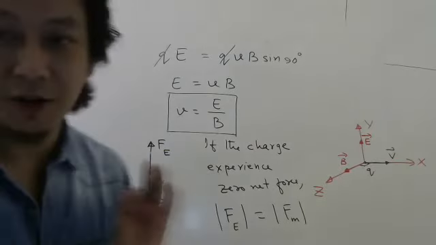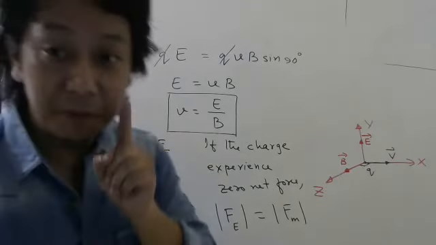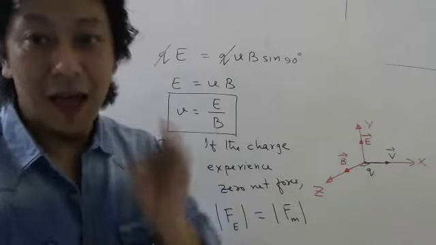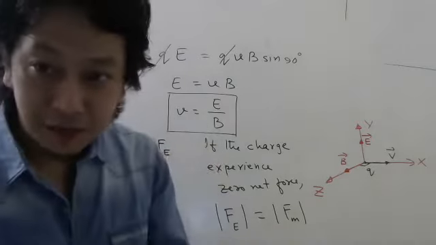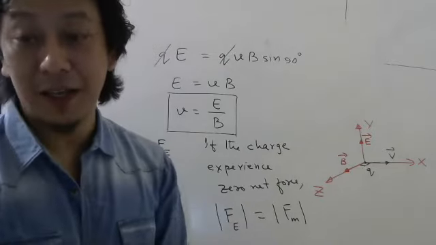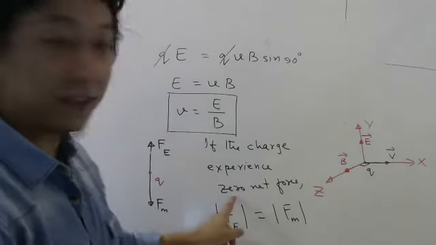Very important point. If the speed of the particle happens to be equal to this ratio, electric field divided by magnetic field, then the net force on the charge will be zero.